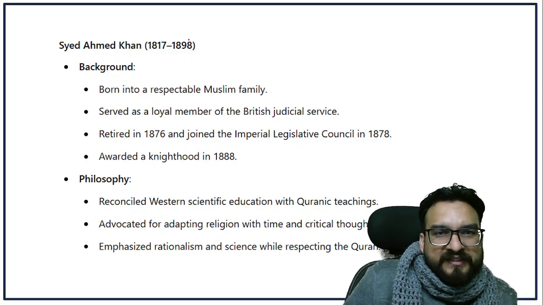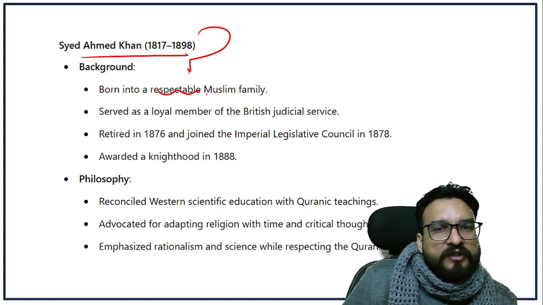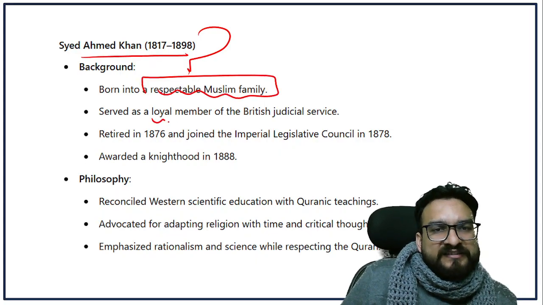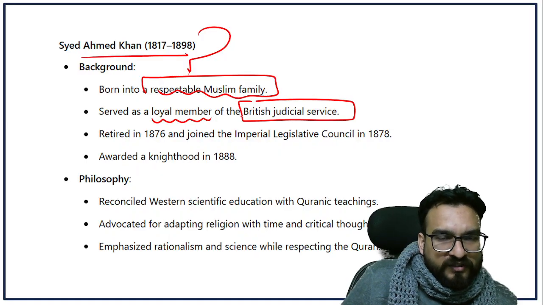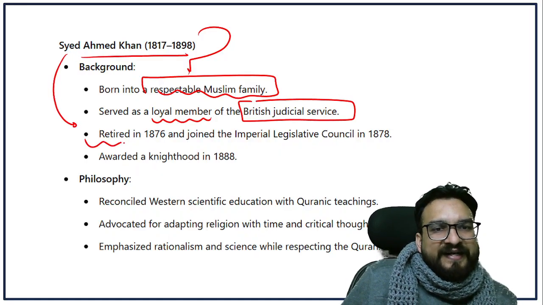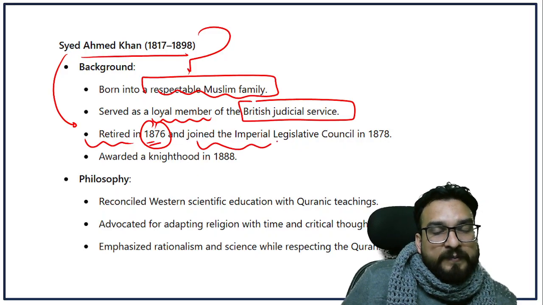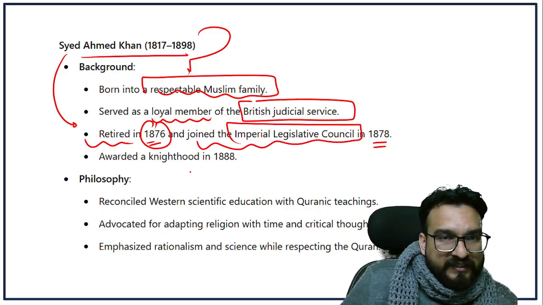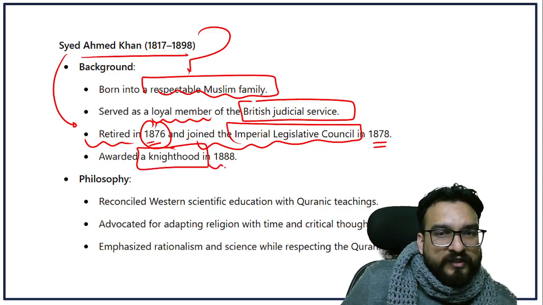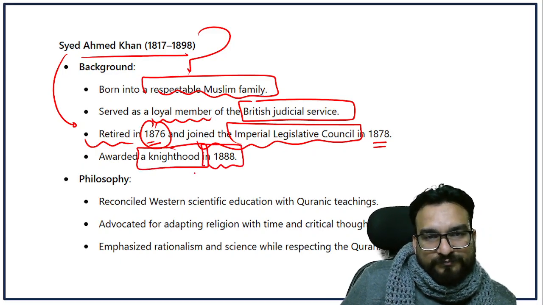Over here you will see that Sir Sayyid Ahmad Khan was born into a respectable rich family. He served as a loyal member of the British Judicial Service too. He was a learned person. He retired in 1876 and joined the Imperial Legislative Council in 1878, and he was awarded a knighthood in 1888.